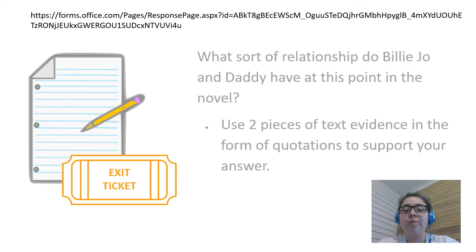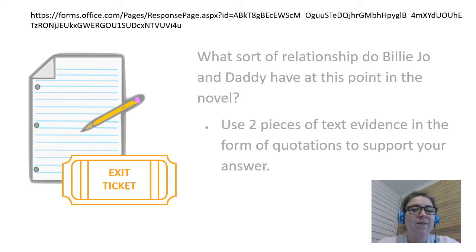Again, use this sentence to start your claim: Billie Joe and Daddy have a, put an adjective there, relationship at this point in the novel. Now, the two pieces of text evidence don't have to be something that they're specifically saying, because I know that's something people have gotten confused with before.